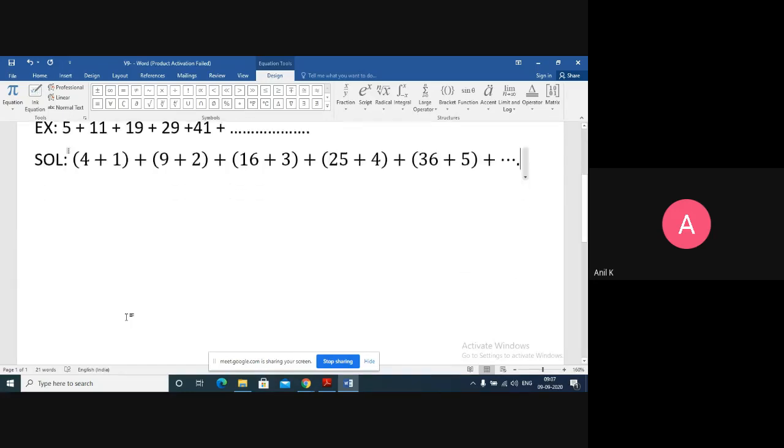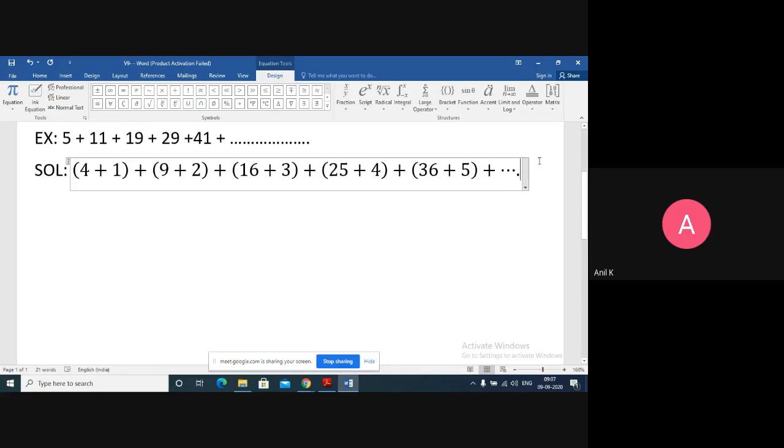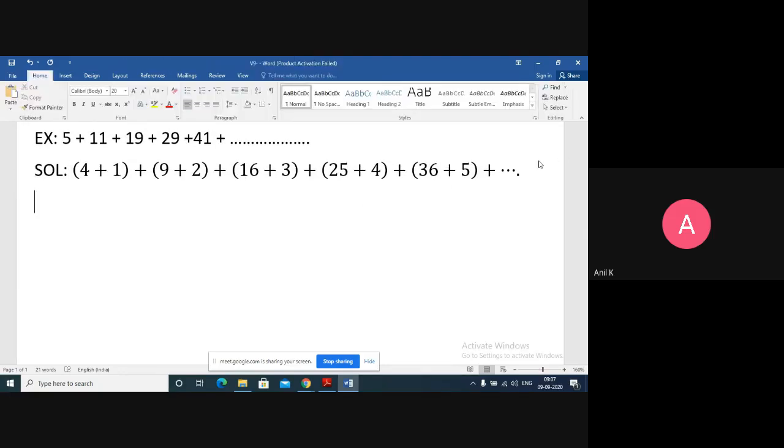If I rewrite these terms again, what we get is first 4 plus 9 plus 16 plus 25 plus 36 plus and so on. These are all perfect square numbers. Plus the next bracket will come: 1 plus 2 plus 3 plus 4 plus 5 plus and so on.